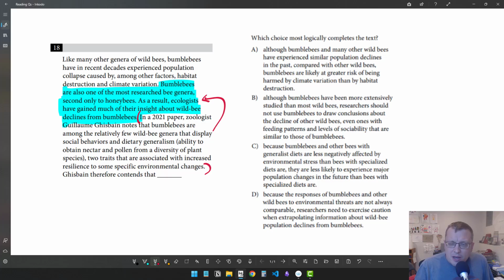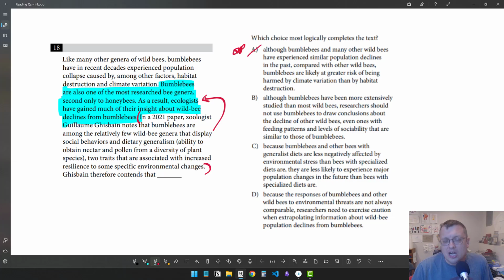Although bumblebees and many other wild bees have experienced similar population declines in the past, compared with other wild bees, bumblebees are likely at greater risk of being harmed by climate variation than by habitat destruction. Seems to be the opposite of where this text is going, in particular with what we read in this bracketed lines. Right? These characteristics of bumblebees, their social behavior and dietary generalism, actually increase their resilience to specific environmental changes. It's a little vague there, but to me, that's saying that, if anything, bumblebees should be a bit more resistant to processes that might lead to colony collapse.